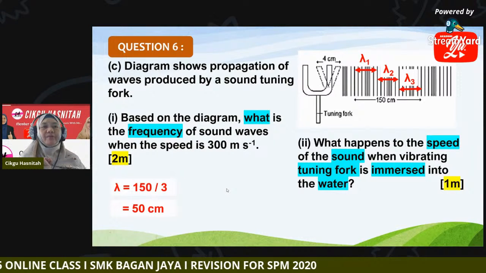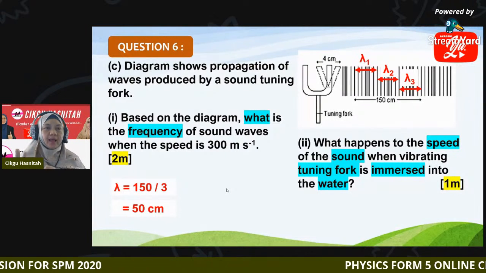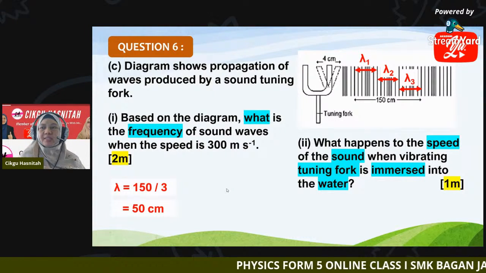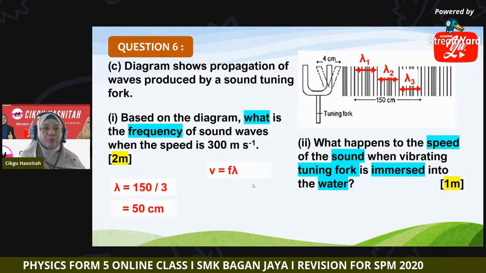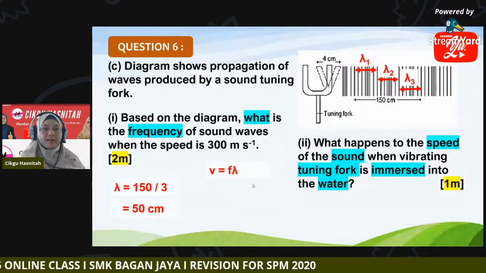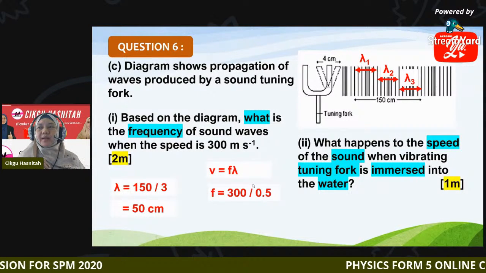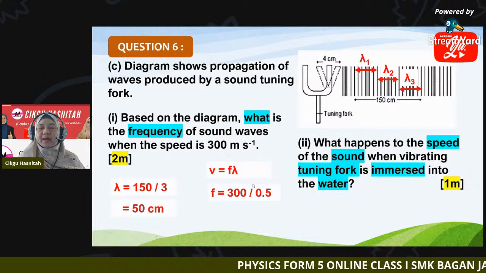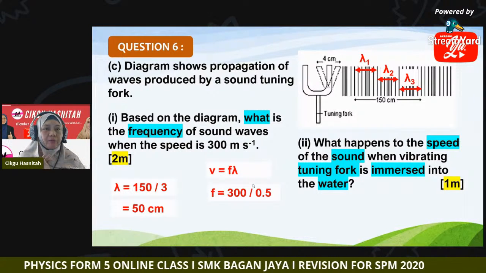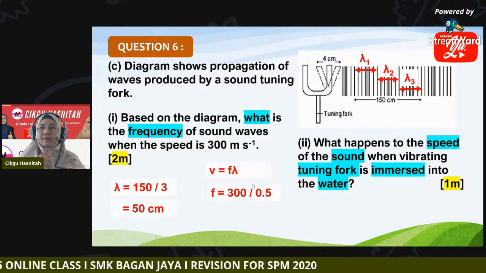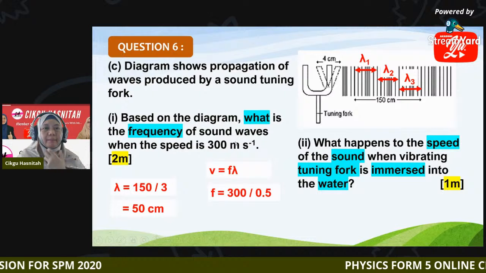So now how to find frequency? We have speed and wavelength. How to relate them with frequency? What formula do we apply? V equal to f lambda. So which means f is speed divided by wavelength in meter. Remember, wavelength must be in meter, because the speed is given in meter per second.